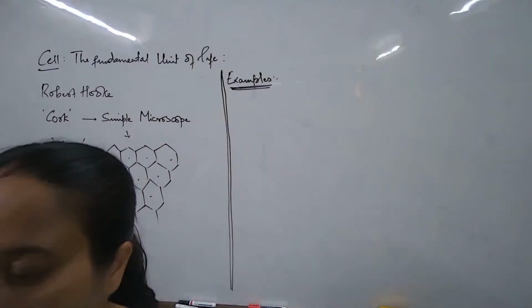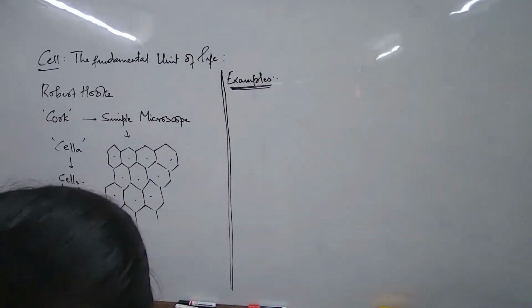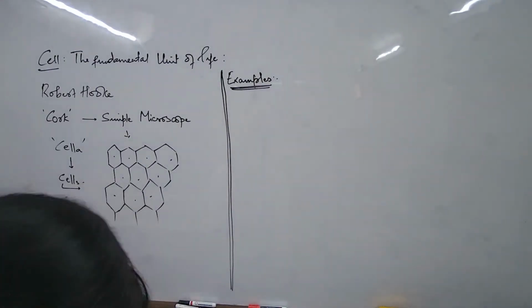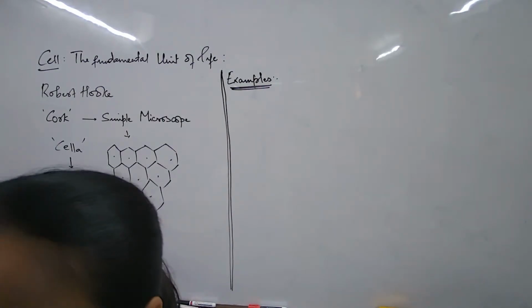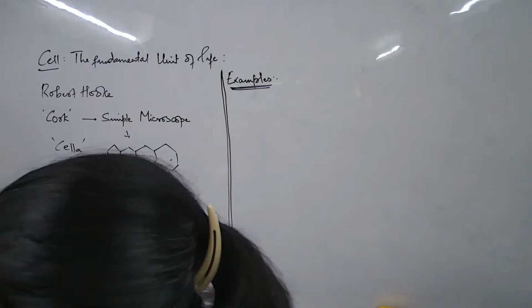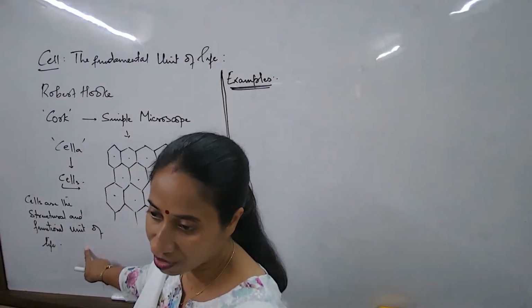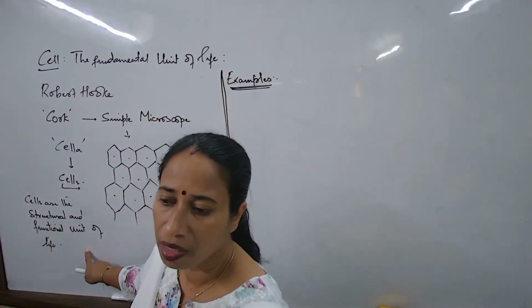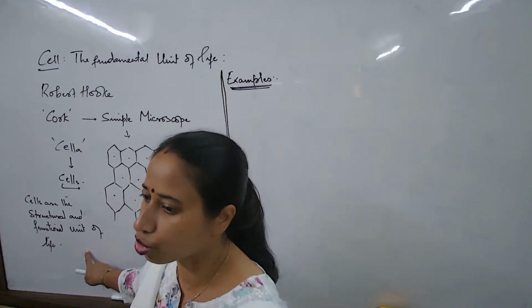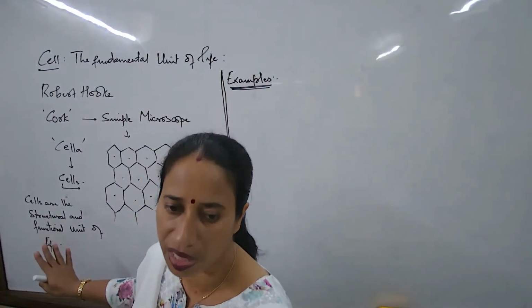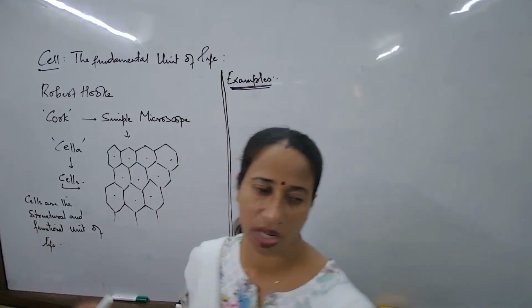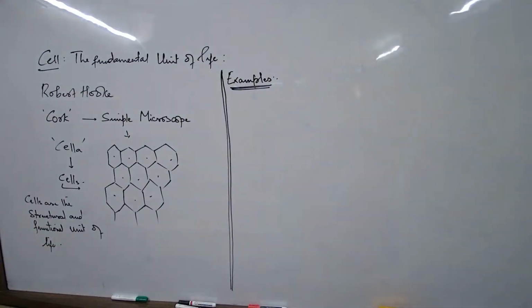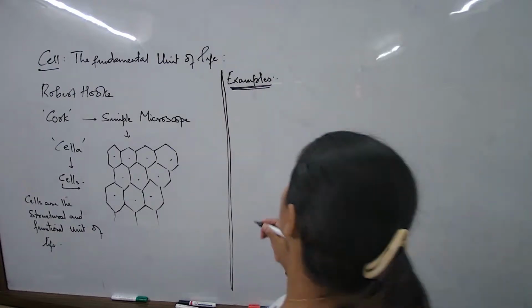To make you understand when we talk about cells being structural and functional, I'll ask you when to write. When I talk, please don't be busy writing. That's a standard definition you should always remember. Define cell. This is what you'll always write for 1 mark: cells are structural and functional unit of life. But you should also understand, you may get a 2 mark or a 3 mark question: why are cells known as structural and functional unit of life? Let us learn with 1 or 2 examples.